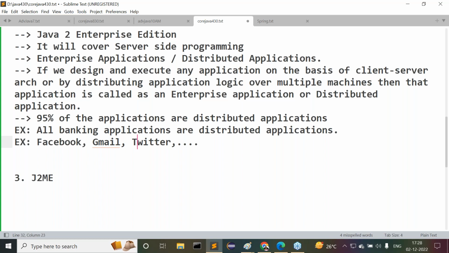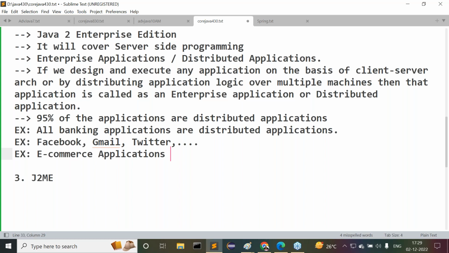Leave this one. Apart from this, another example I'm telling you is e-commerce applications. E-commerce applications are distributed applications. What are the various e-commerce applications available, guys? Now try to understand it. Say for example, I want to buy some items online. Like Amazon.com is available, Flipkart.com is available. These are the two frequently used apps. I want to book some items online.